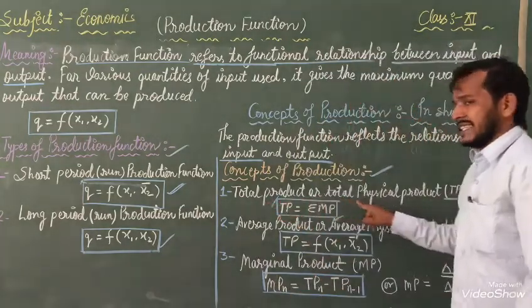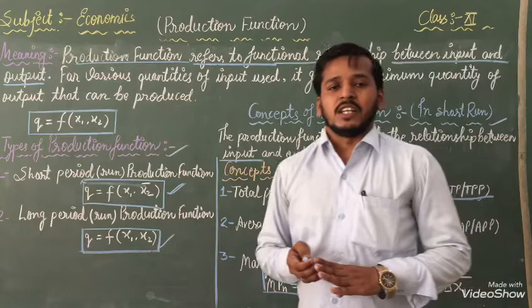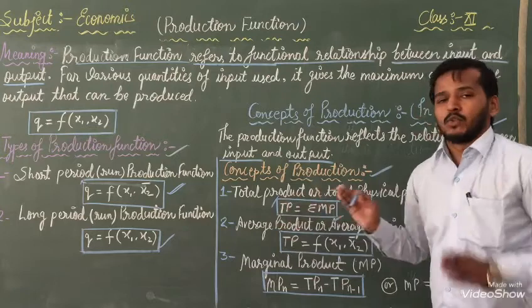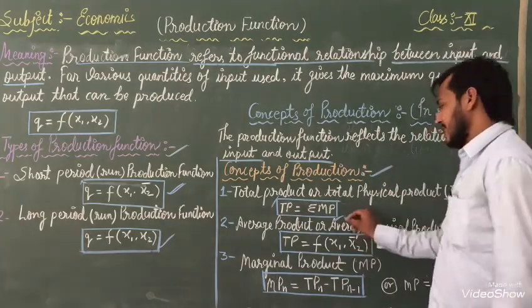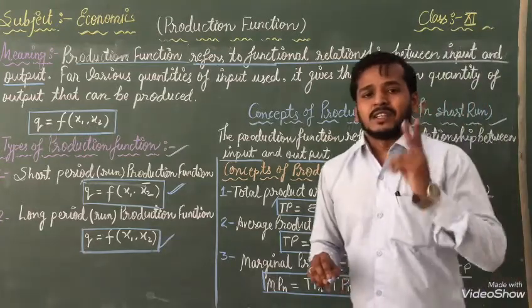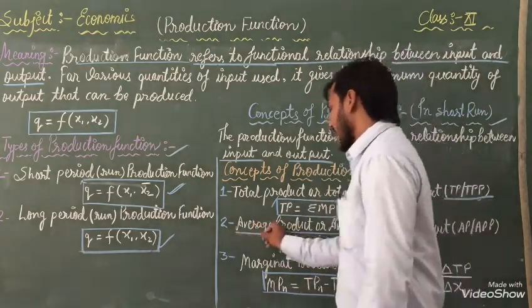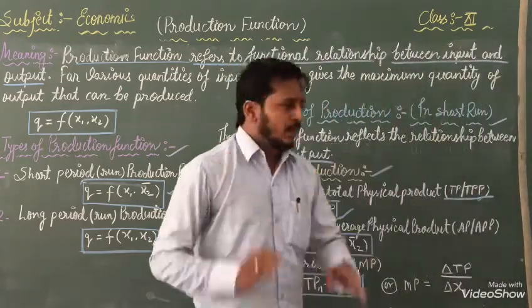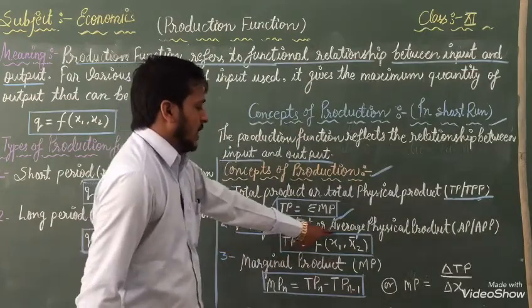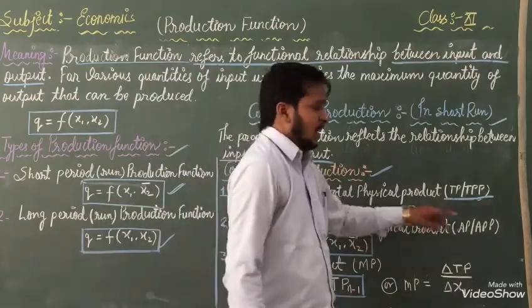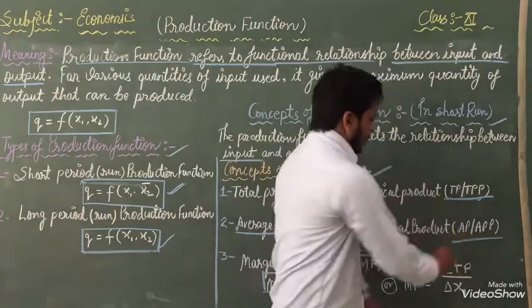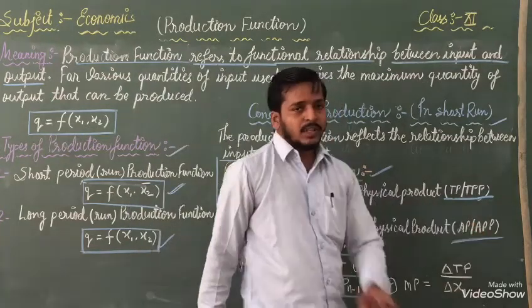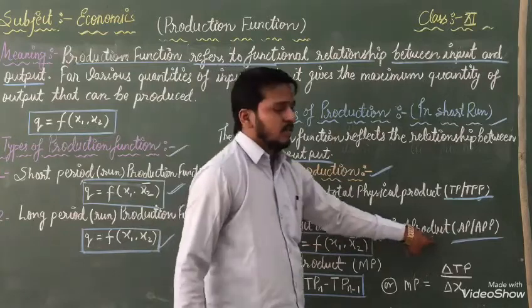With the help of that we can say, according to time, how much production we had, it should be calculated with the help of total product. Clear? This is the formula in front of you. After that, the second one is average product or average physical product. AP means average product, APP means average physical product.